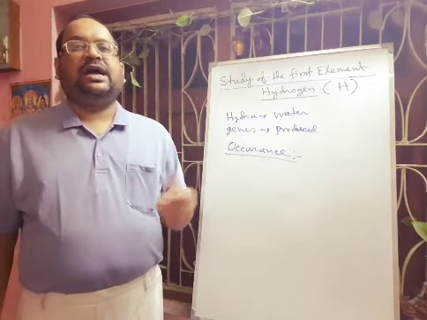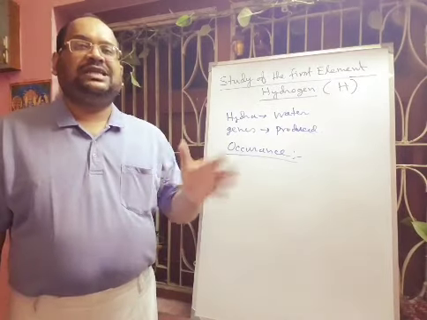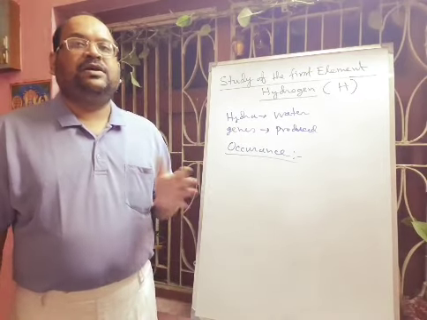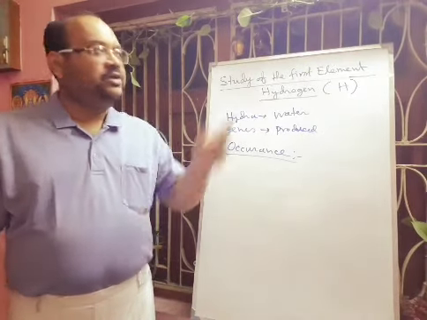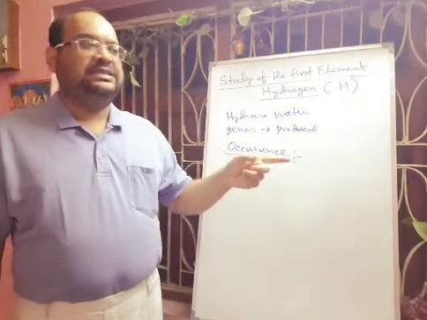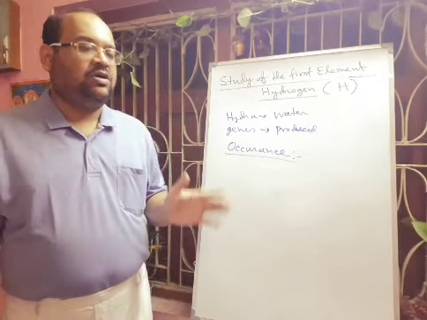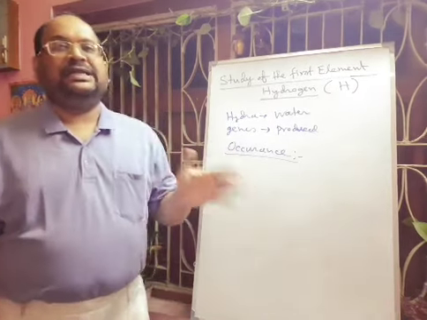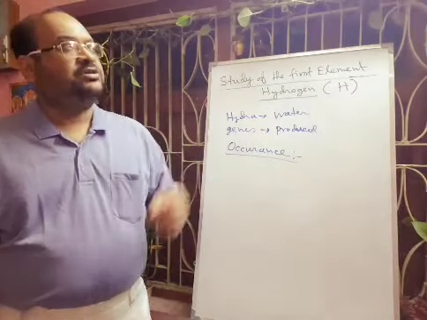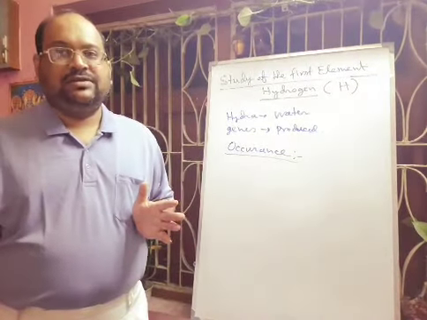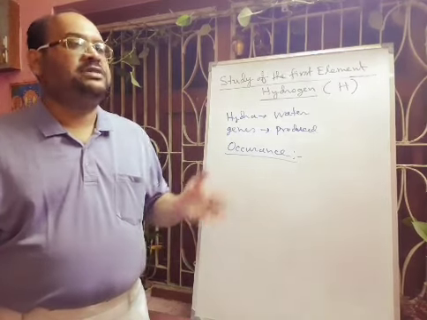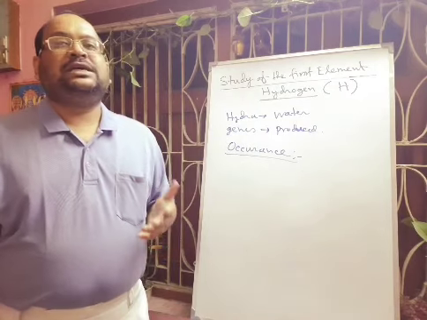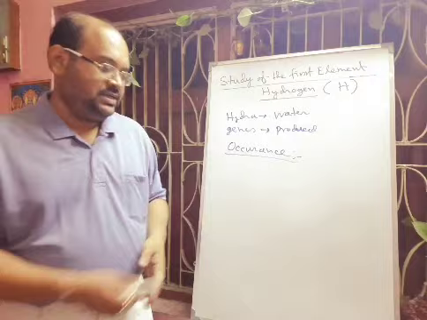Now what is the position of hydrogen? The position of hydrogen is not clear. You can say it has a peculiar position, because if you look at the periodic table, it is placed in group 1. Group 1 is called the alkali metals group, and different types of metals are present there, but hydrogen is a non-metal although it is situated in group 1. Understand? And hydrogen has some similarity of properties with the halogen atoms also. So next we will discuss the similarities of hydrogen with alkali metals.